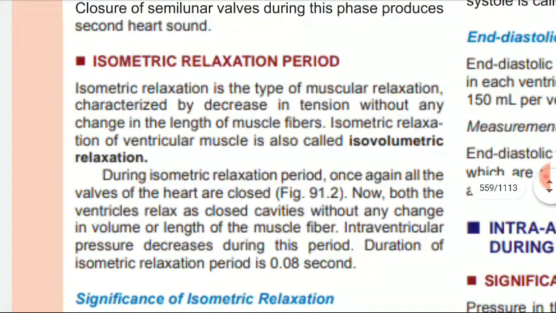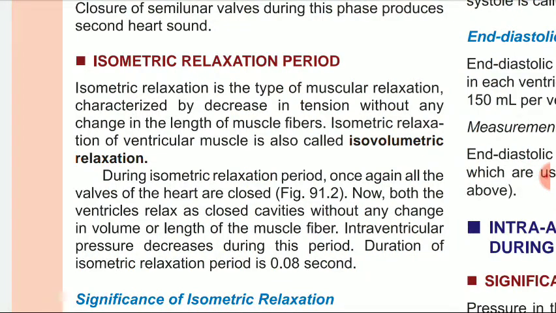Then, isometric relaxation period. Relaxation is the type of muscular relaxation characterized by a decrease in tension without any change in the length of the muscle fiber. Isometric relaxation of the ventricular muscles is also called isovolumetric relaxation. During this period, once again all the valves of the heart are closed. Now both ventricles relax as closed cavities without any change in volume or length of the muscle fiber.